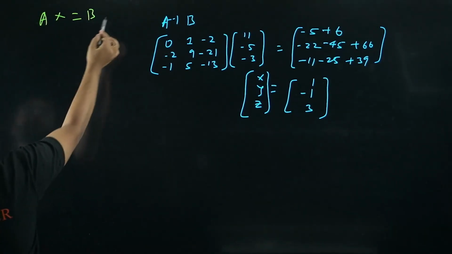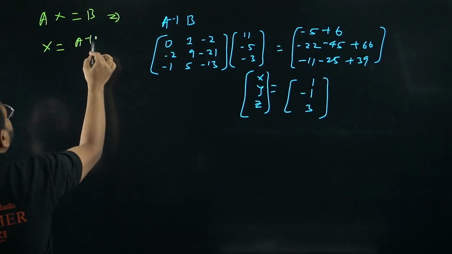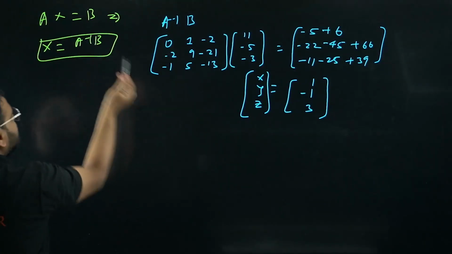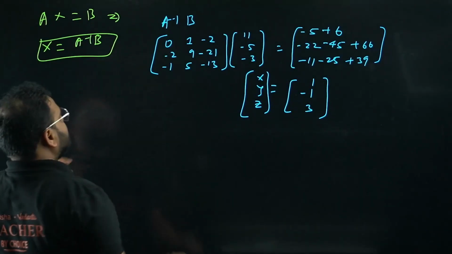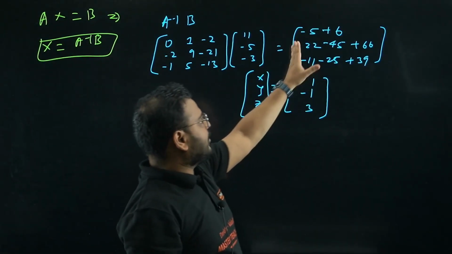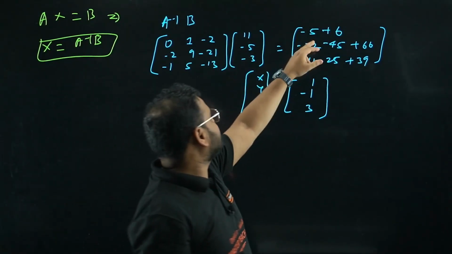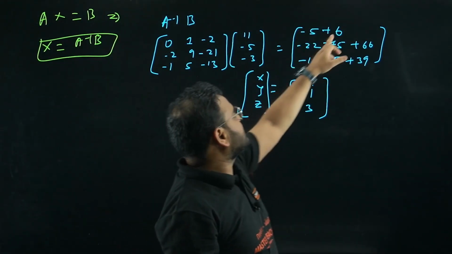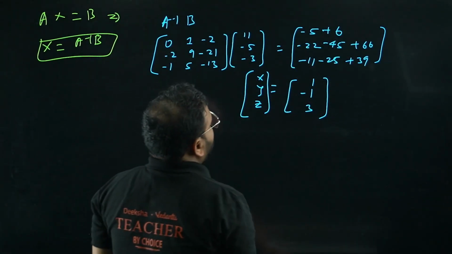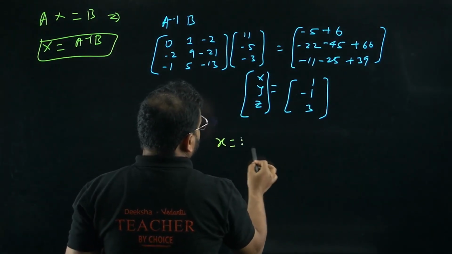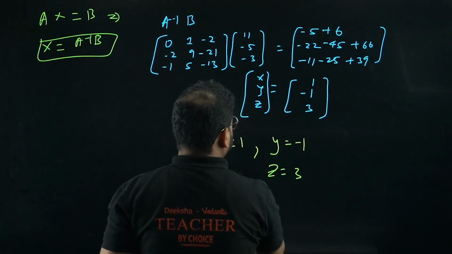So how do you find it, bacha? From here, X will be nothing but A inverse B. So we have already found the A inverse. Let's multiply that with B directly. You're going to get the result. So inverse I've taken over here, multiplication. You can check here. I've multiplied 0 with 11 is 0, 1 with -5 is -5, -2 with 3 is +6. So I'm getting the first term as 1, so that if you solve this multiplication, you get this X value as simply 1, Y value as simply -1, Z value is simply 3.